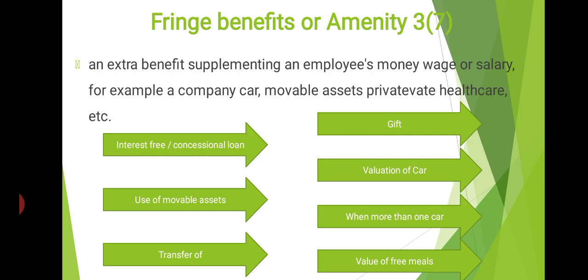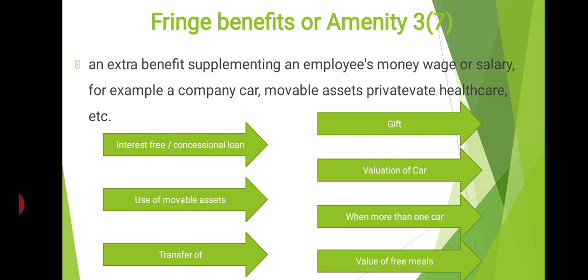Clear? Then the next one, that is valuation of a car. This is also somewhat lengthy. That is why I will include a special separate video for valuation of car and valuation of movable asset. At that time we will discuss in detail.